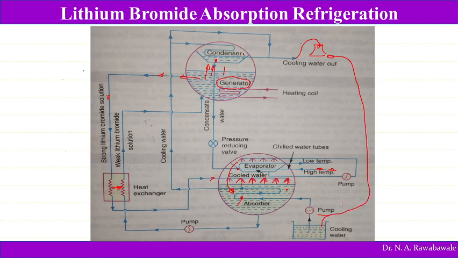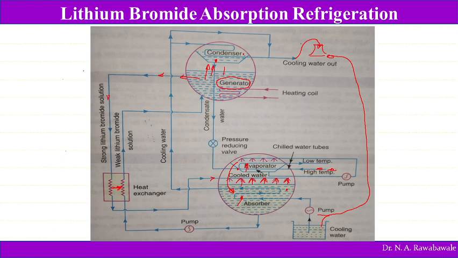Let us see once again how it works. See here, the water which is at higher temperature in the air conditioning system is passed into this evaporator. It rejects heat to this system, and low temperature water moves back into the air conditioning system. How is it cooled?